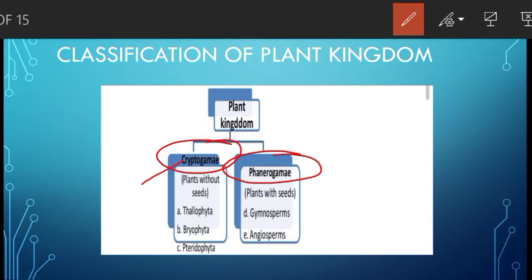Cryptogamy means they cannot produce seeds, plants without seeds, and phanerogamy means plants with seeds. So under cryptogamy, further the subdivision bryophyta and pteridophyta, whereas under phanerogamy, gymnosperms and angiosperms.